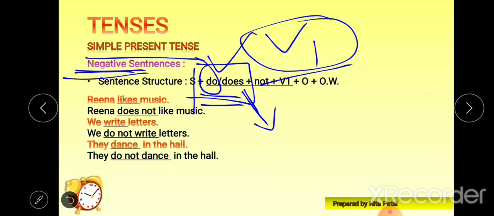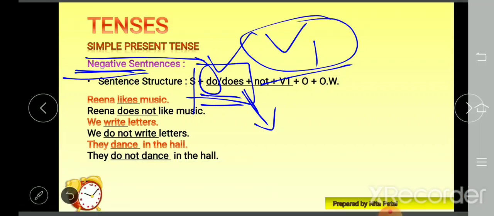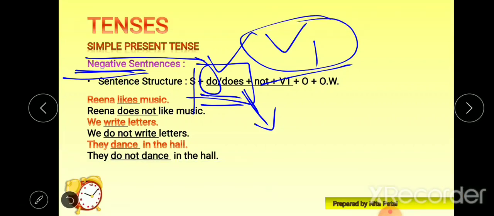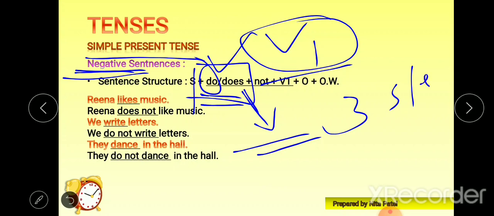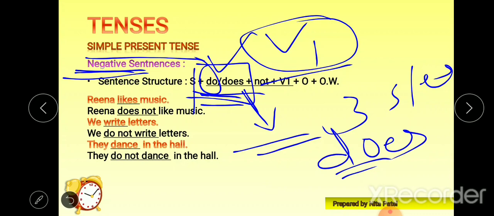If you don't remember, here is a trick: with the third person singular we use s or es, so do will become does. We add es because o is the ending letter.